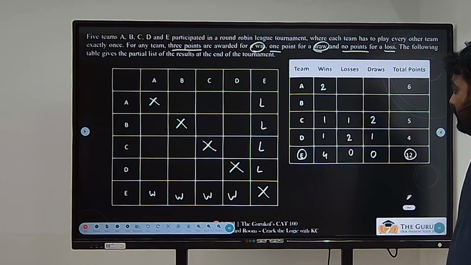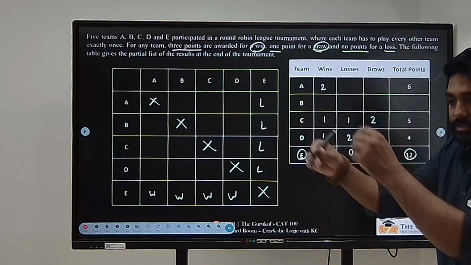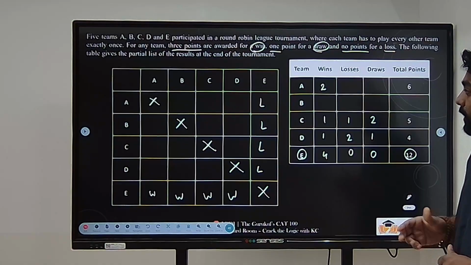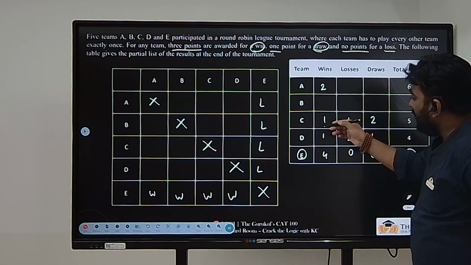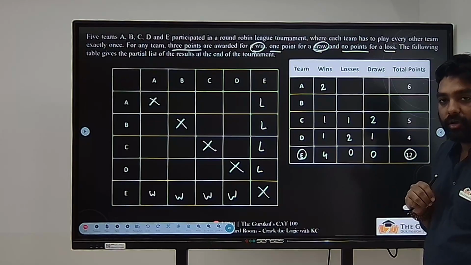Perfect. Now, what can be the other possibilities in this story? How can I approach B? If you observe for B, C and D are having two draws and one draw. How will any draw occur?